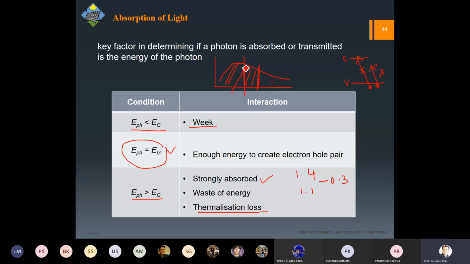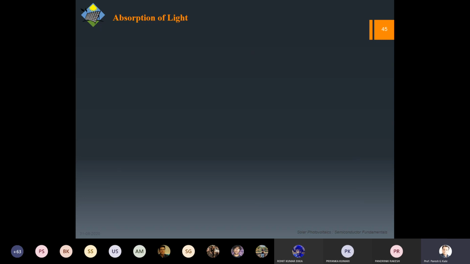So if it is 1.4, that is gallium arsenide, it would be here. So there would be more photons which would be transparent to this material. Silicon is a less transparent material, but then thermalization losses will be more. So that is the dilemma, how to choose it. That's why I'm telling you very frequently that the solar cell is all about optimization.